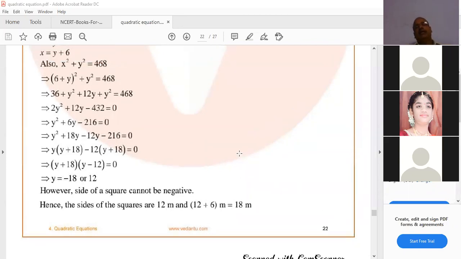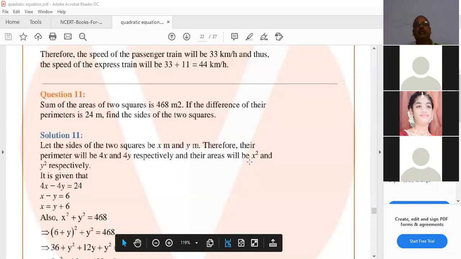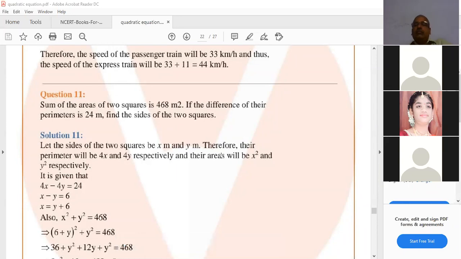Most important, here mensuration and quadratic equation are involved in this sum. We know the area of a square formula, we know the perimeter of a square formula, and we applied them here, and then we got the quadratic equation and the a plus b whole square formula. So totally 3 identities or formulae, and then the quadratic formula you are using for solution. That's why most of the time this sum is given in the examination. Understand them all? This is sum 11.